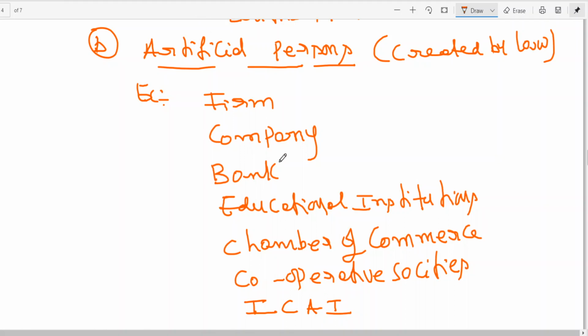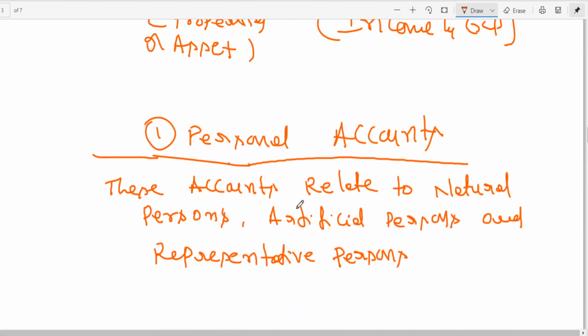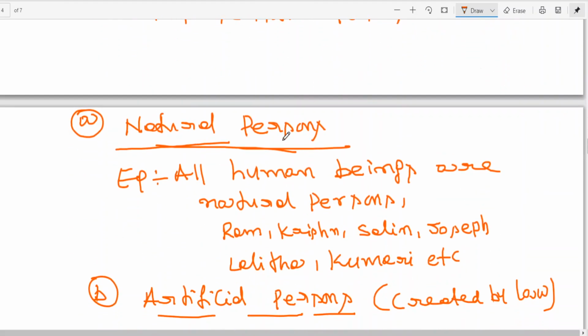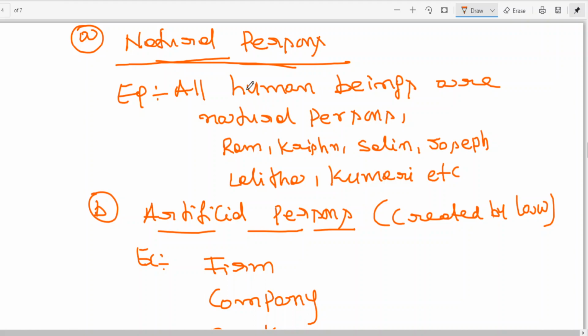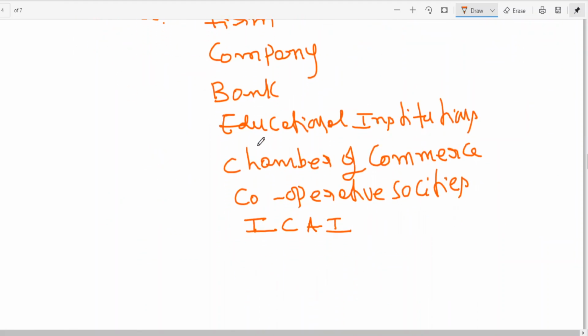We can take these all as artificial persons created by law. They all come under the category of personal accounts only. But personal accounts have been classified into natural, artificial, and then representative personal.